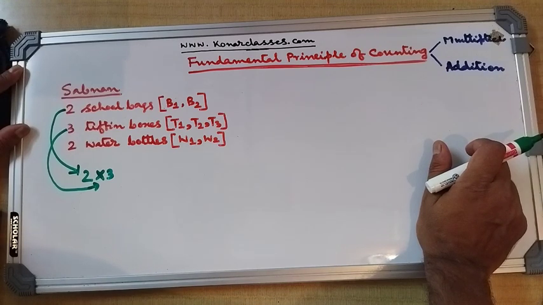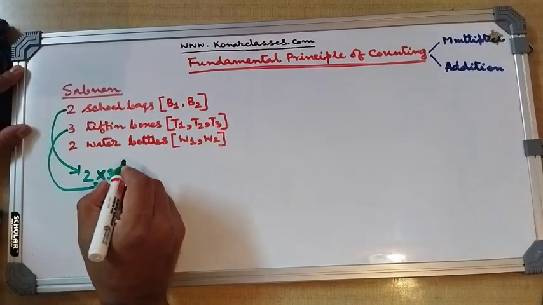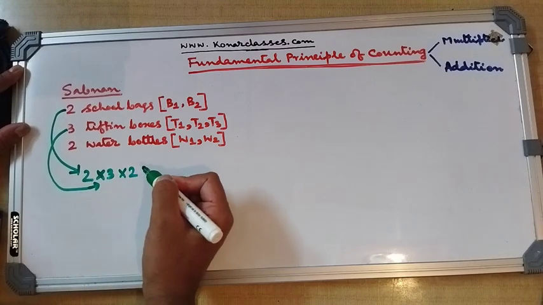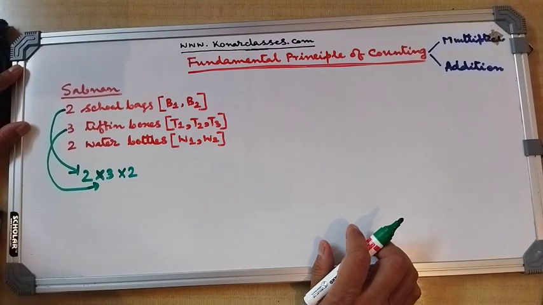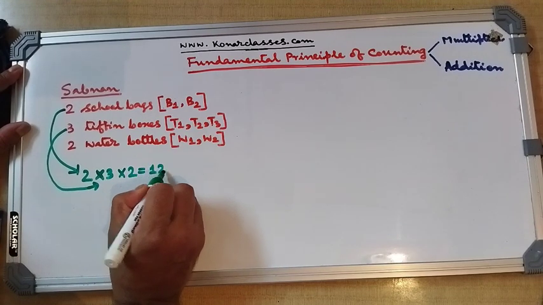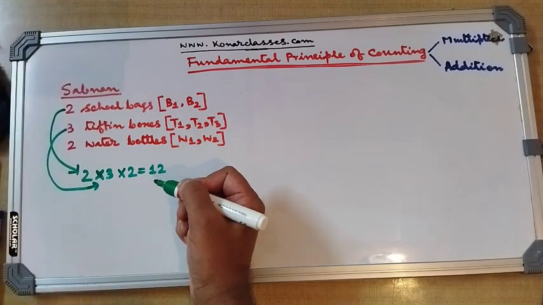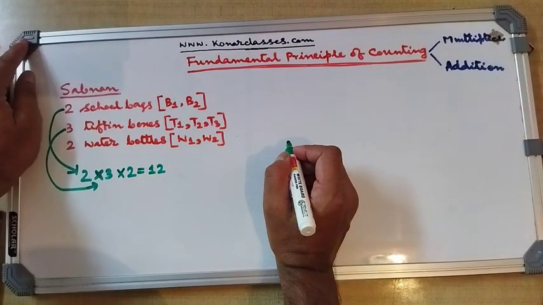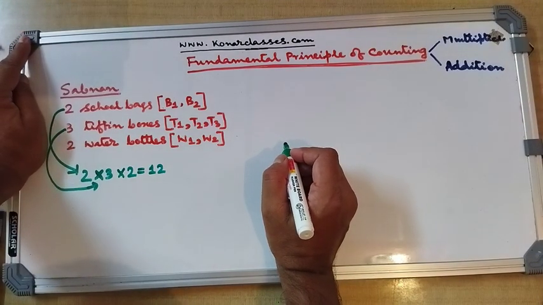Now, after choosing this school bag and tiffin box pair, she can choose any of these 2 water bottles. So the required number here is 2 into 3 into 2, that is equal to 12. Now let us see by means of the tree diagram how these different possibilities are coming.